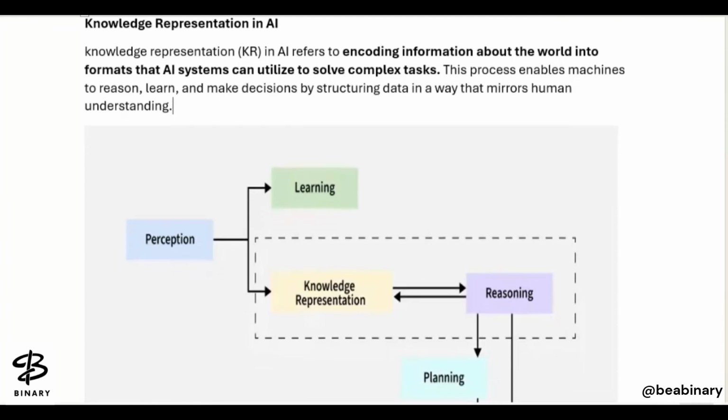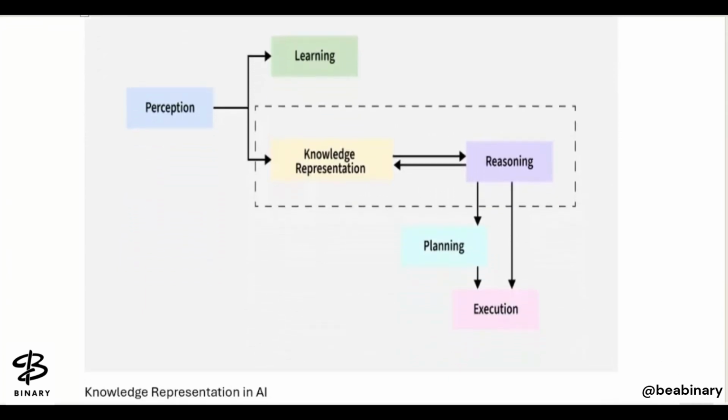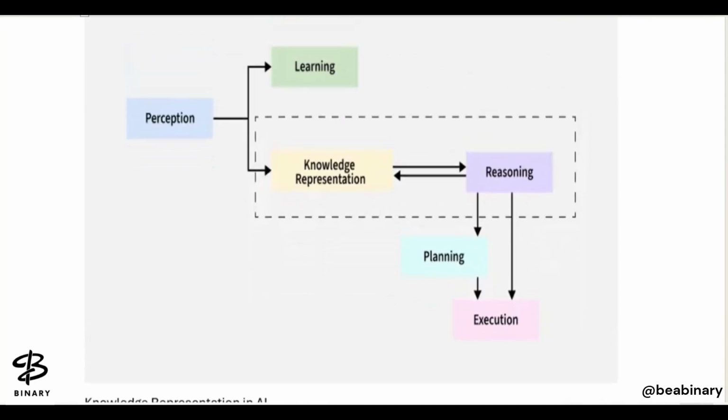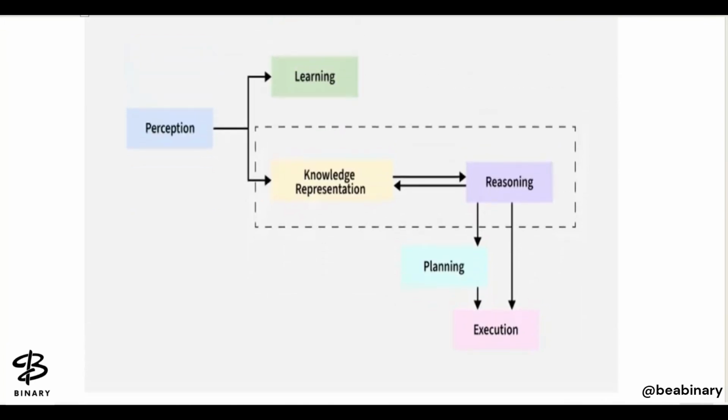With the help of this diagram we can understand knowledge representation in AI. What do you understand by perception? What do you understand by learning? What do you understand by reasoning? What do you understand by planning? And what do you understand by execution?